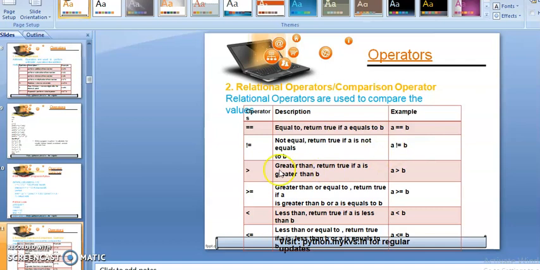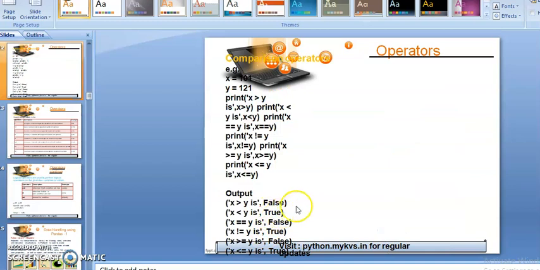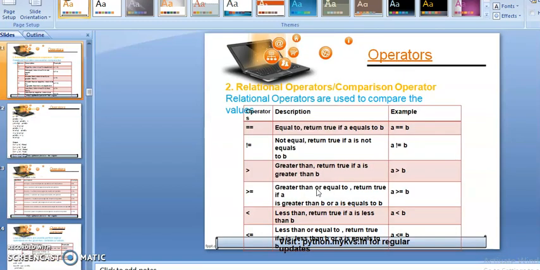Okay, now the next is greater than, so you can apply it here, a is greater than b, greater than or equals to, and there's the symbol of less than. Now less than equals to, so these are known as the comparison operators.